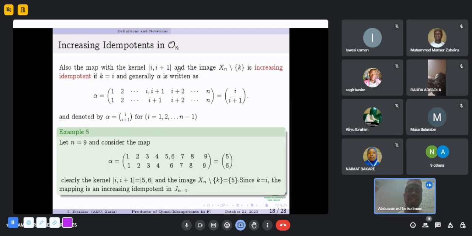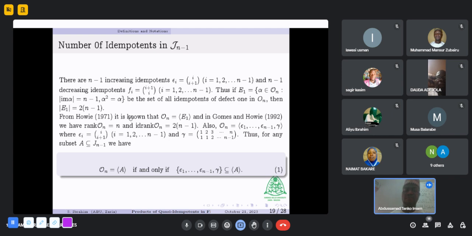Also, the map with the kernel {i, i+1} and the image X minus k is an increasing idempotent if k is equal to i, that is, if the missing point in the image is i. From here, we can see i plus 1, but we don't have i in our image. So this map can be written in this form, (i → i+1), and so alpha can be written (i → i+1) for i starting from 1 to n minus 1. So this is an example where the only missing point is 5, which is our i. So this map is an increasing idempotent in J_{n-1}.